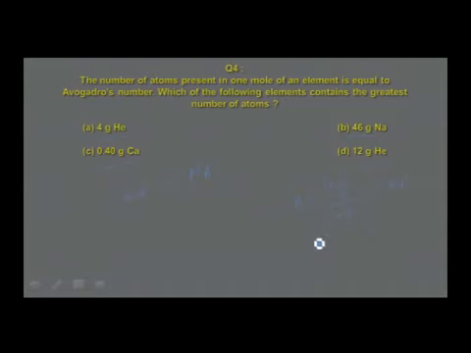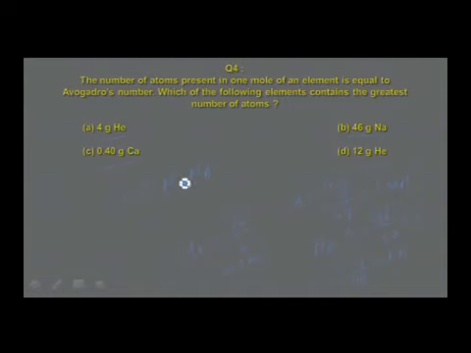For sodium, n is equal to W by M, that is mass of the solute, sodium, divided by molar mass, that is 23. 46 by 23 is equal to 2. For calcium, it is 0.4 divided by 40, found to be 0.01. And for helium, let me do this calculation, 12 divided by 4, that is 3 moles.